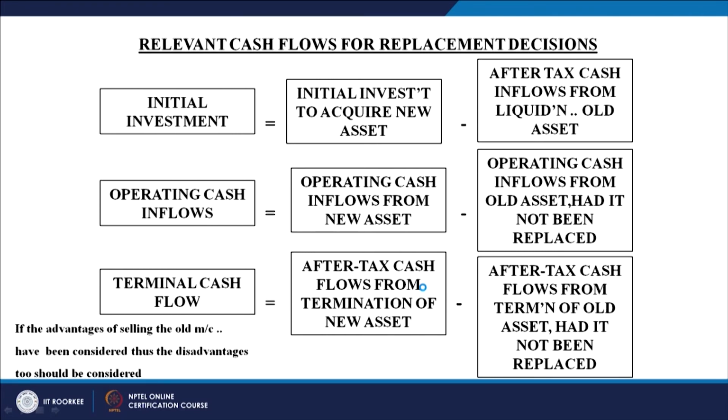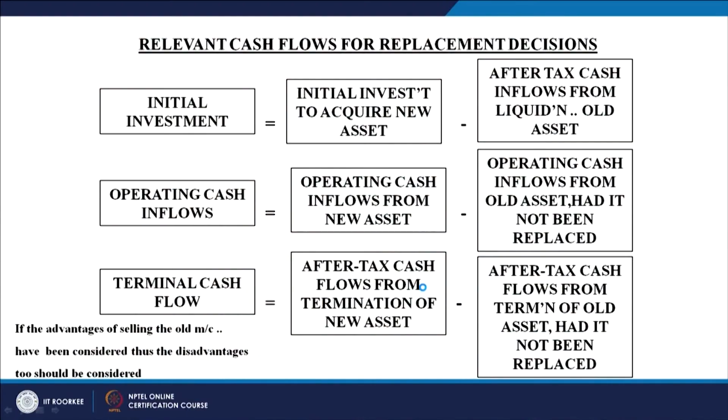You can't say that the old machine was totally redundant, so it should be totally thrown out. If that machine is not there in the business, then the advantages of it will not be there with us, right? So, that is a disadvantageous position for us. We have to think in totality about what the positives of removing the machine are and what the negatives of removing or replacing it with the new machine are. So, this entire process we have to follow in that calculation.